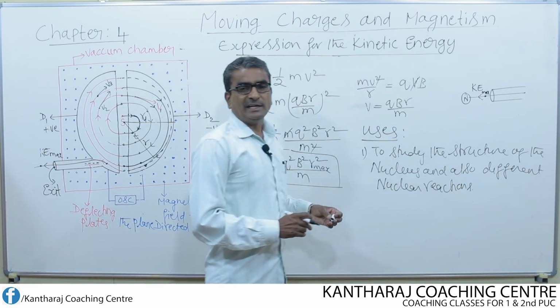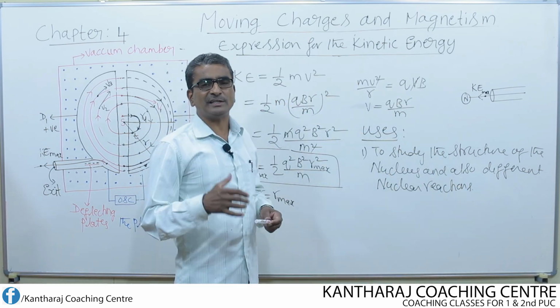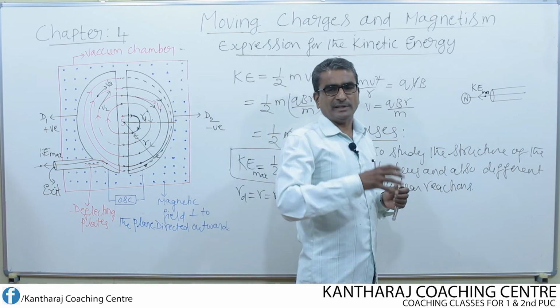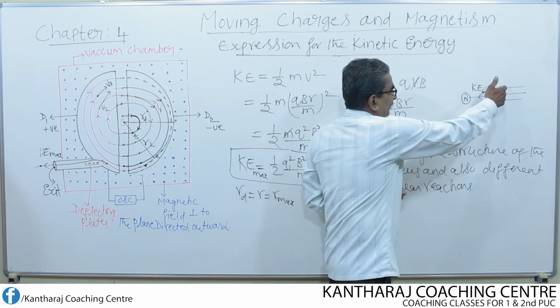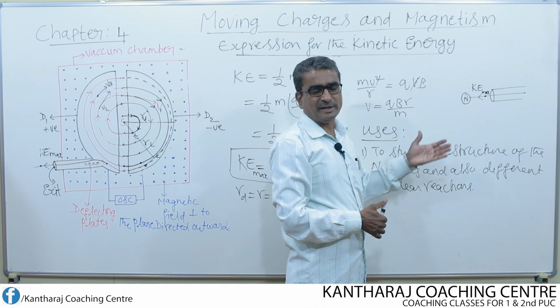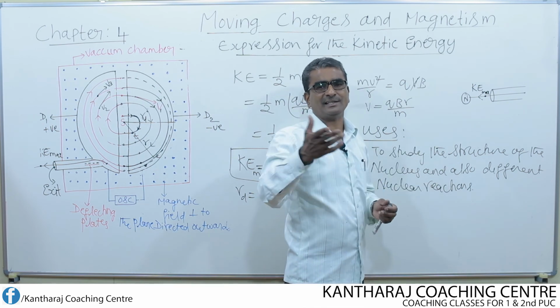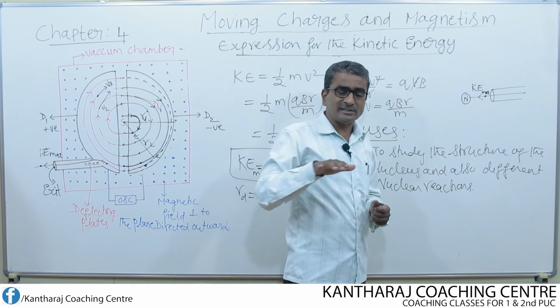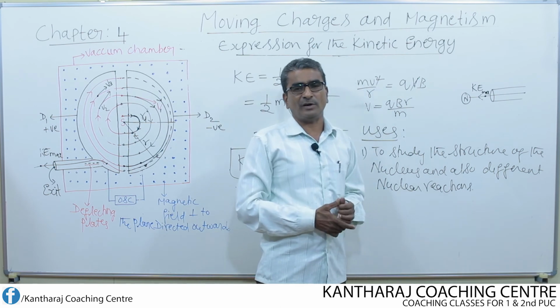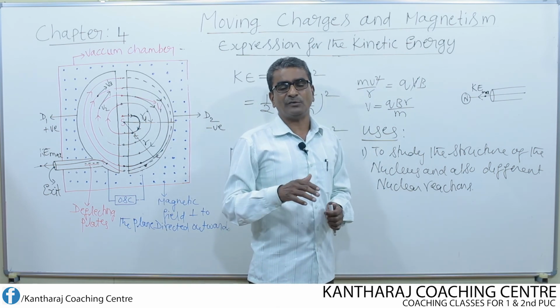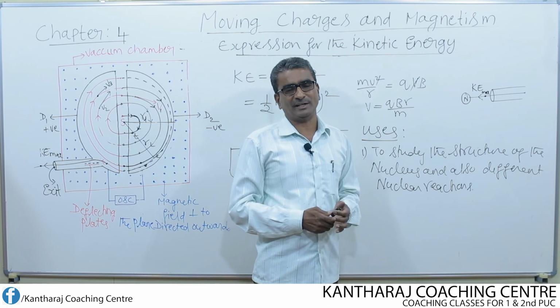It is also used to produce different radioisotopes. On one radioisotope, if this high kinetic energy particle is made to hit, it will give rise to another radioisotope. And these radioisotopes are used for diagnosis and for treatment in hospitals.